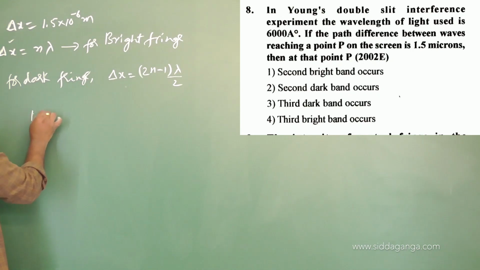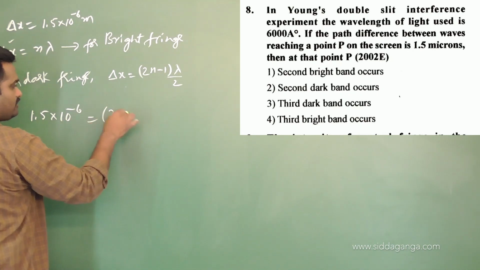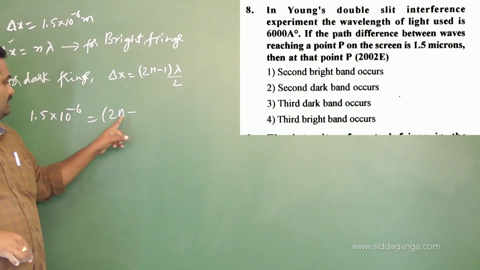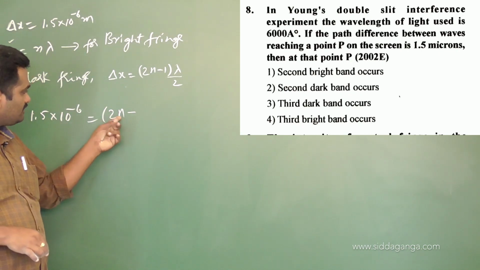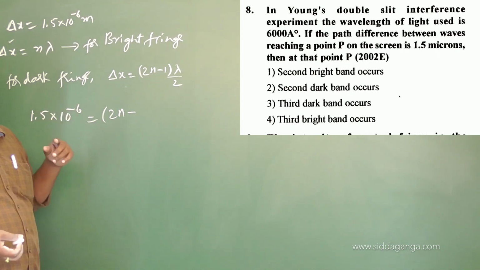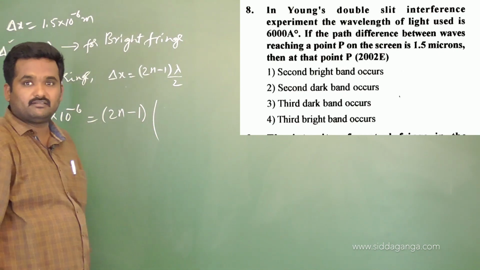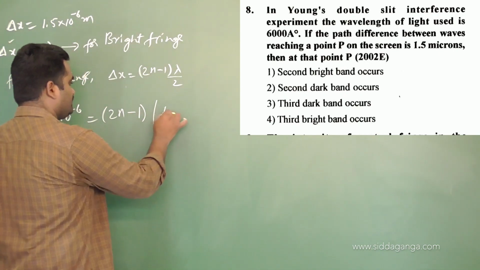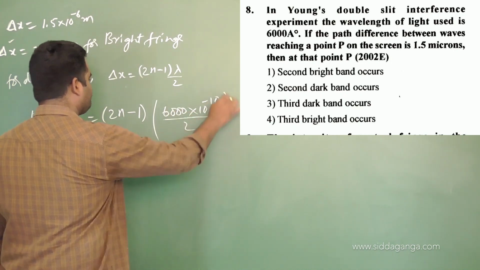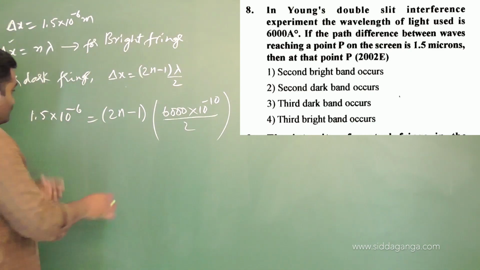Delta x means 1.5 into 10 to the power of minus 6 equals 2n minus 1 into lambda by 2, we need to find it out. We will see if n is a perfect integer, then you can say directly nth dark fringe, like 10th or 15th dark fringe. What is the value of lambda they have given? 6000 angstroms, that is 6000 into 10 to the power of minus 10, divided by 2. So you simplify this.